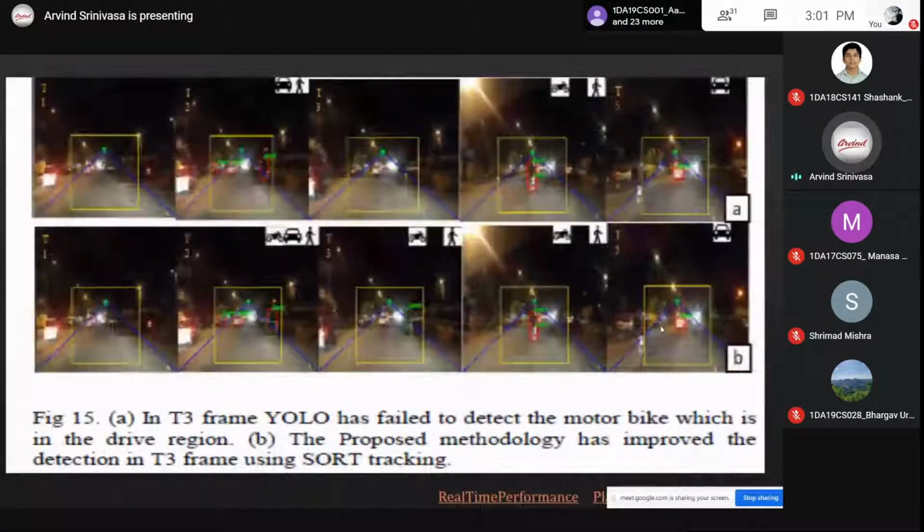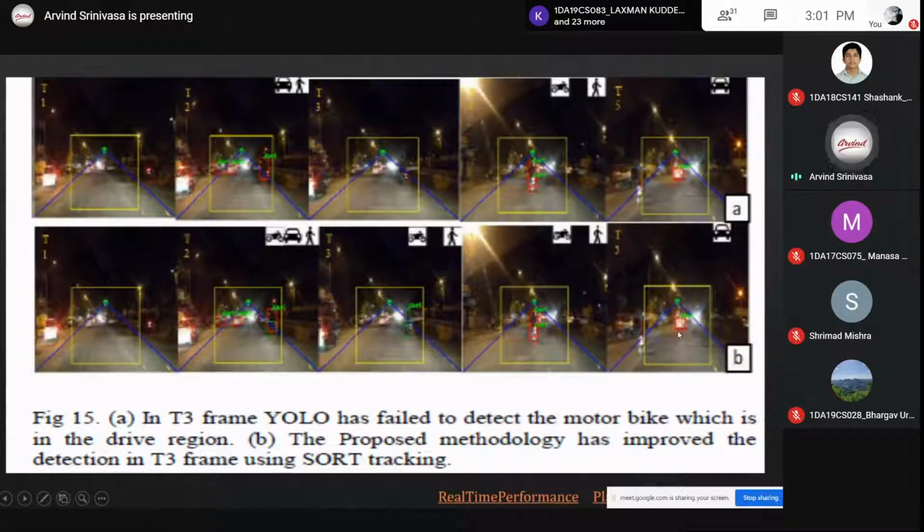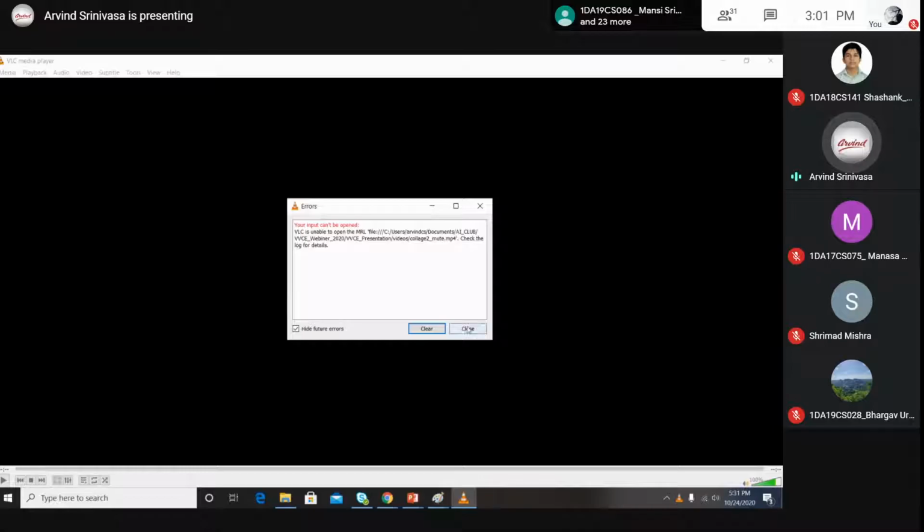And even at night, without tracking, there was a two-wheeler crisscrossing in front of the car. With the tracker, we were able to detect the person, and our algorithm was able to do it. So I want to show you how good it is.